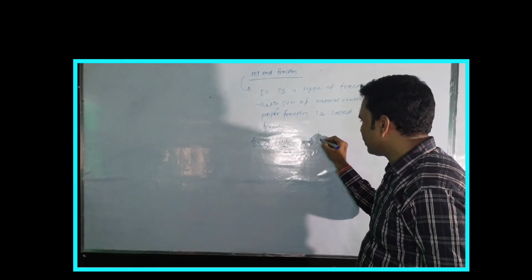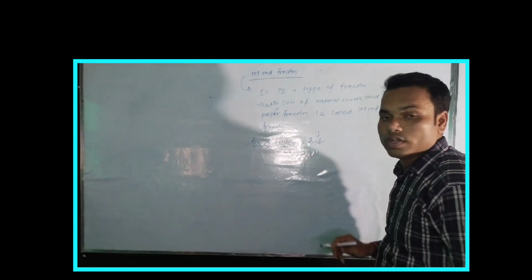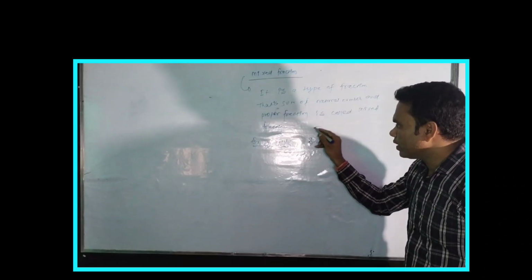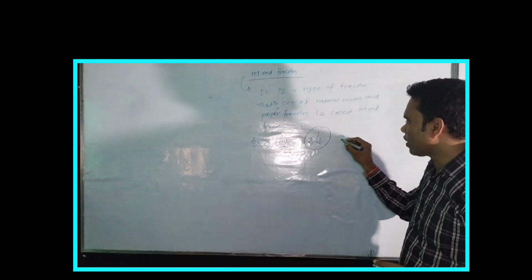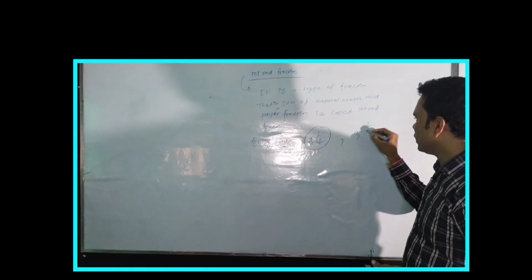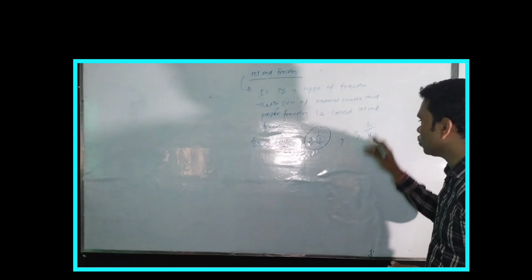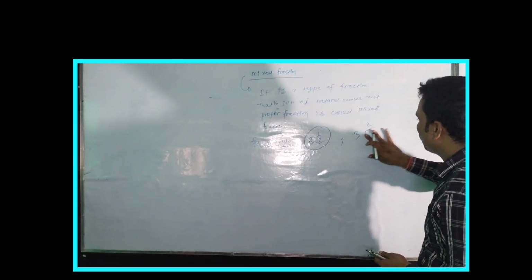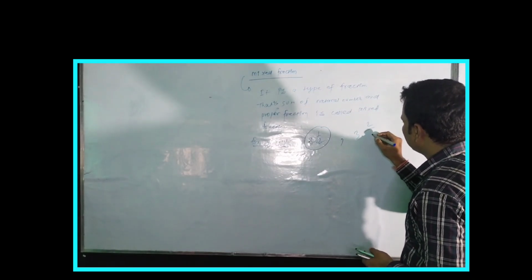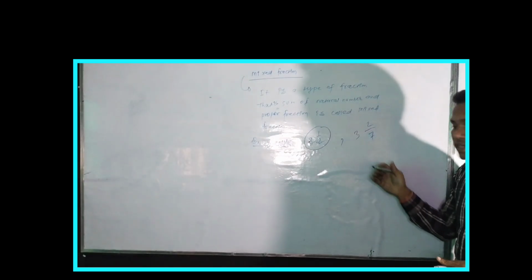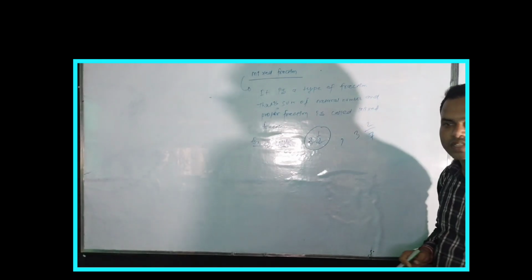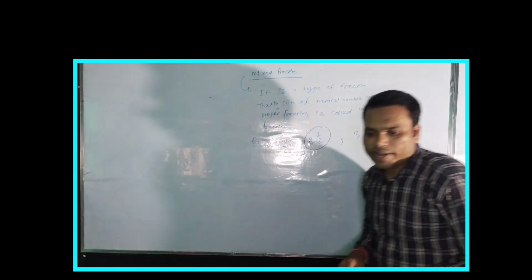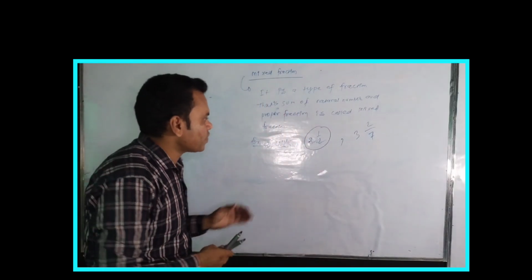2 and 1 by 2. This is an example of the mixed fraction. And also 3 and 2 by 4, 3 and 2 by 6. These are also examples of the mixed fraction. Why am I saying this?